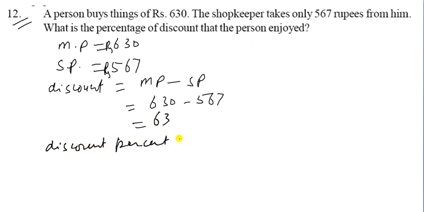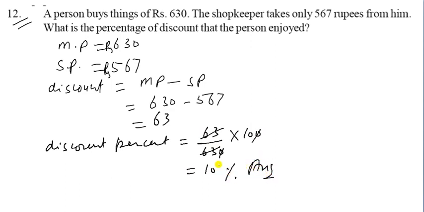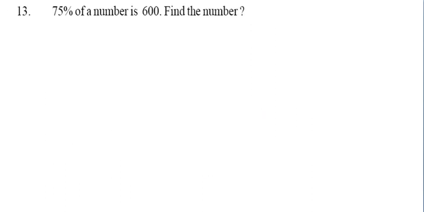It will be 63. Now discount percent, find the percent of discount. So discount percent is the discount upon the mark price, that is 630, into 100. So 0 will be cancelled out, and this 63 will be cancelled out, so we get 10%. So that is the discount percent, you can find it very easily.